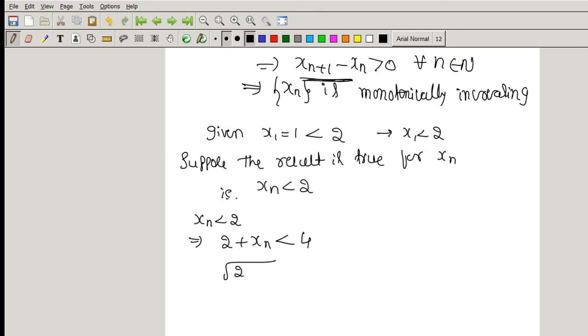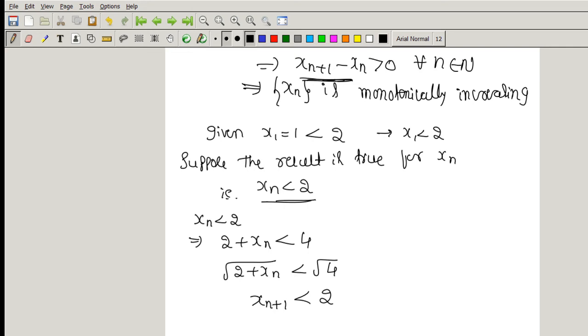Taking root, root of 2 plus xn is less than root 4. Root of 2 plus xn is nothing but xn plus 1, which is less than root 4, which is 2. We assumed that the result is true for xn, and we have proved it for the xn plus 1 term.